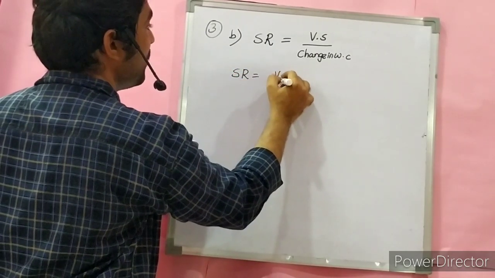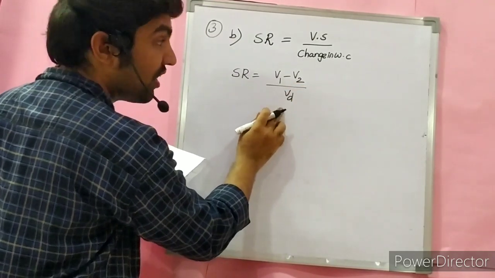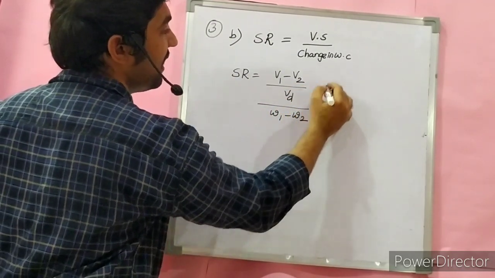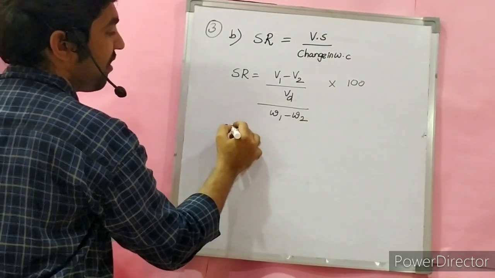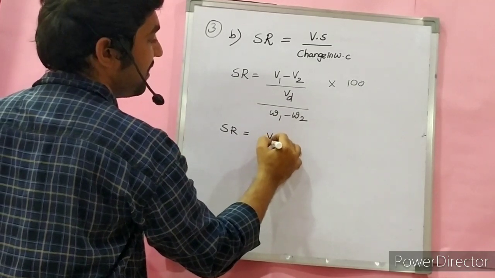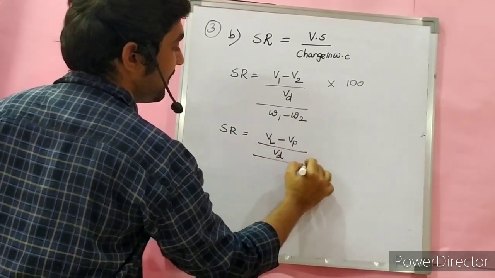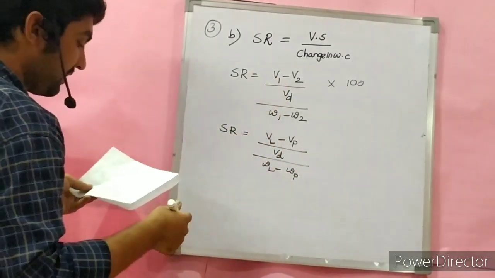SR is equal to (V1 minus V2) upon Vd, expressed as a dry volume, to the change in water content (W1 minus W2) in percentage, into 100. So what we know: (VL minus VP) by VD divided by (WL minus WP), the reduction in water content.